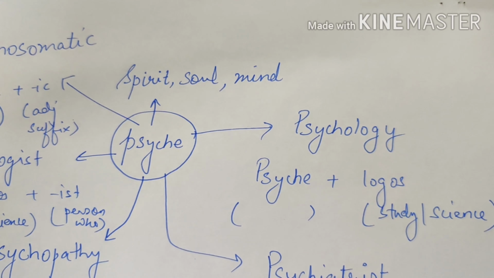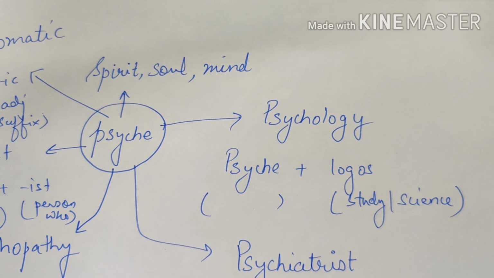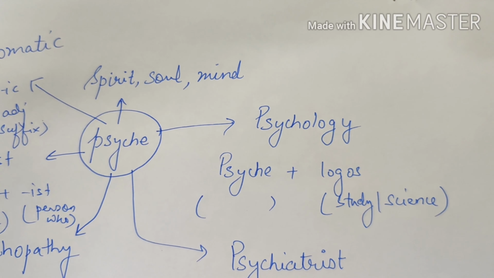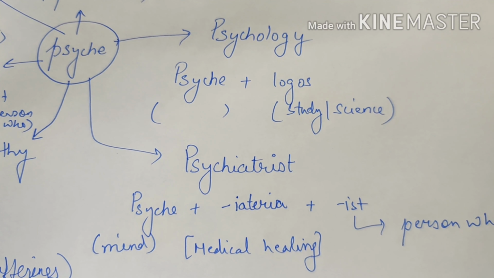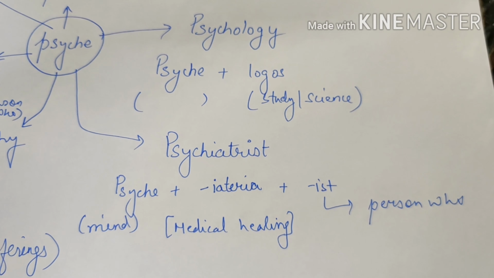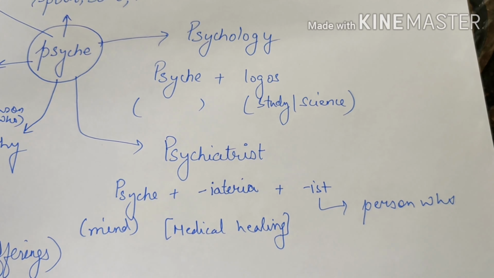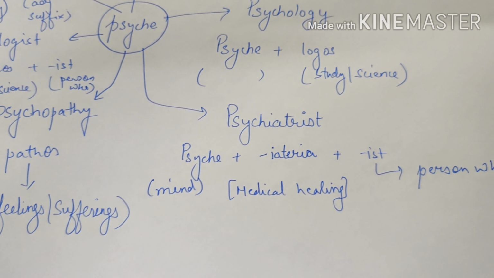The first word we are covering out of psyche is psychology. Psychology is basically the science that deals with the study of spirit, soul or mind. Psychiatrist comes from the root words psyche, iatria and ist. Psyche refers to mind, iatria is medical healing, and ist refers to person who. So psychiatrist is a person who helps in the medical healing of mind or soul or maybe the spirit.